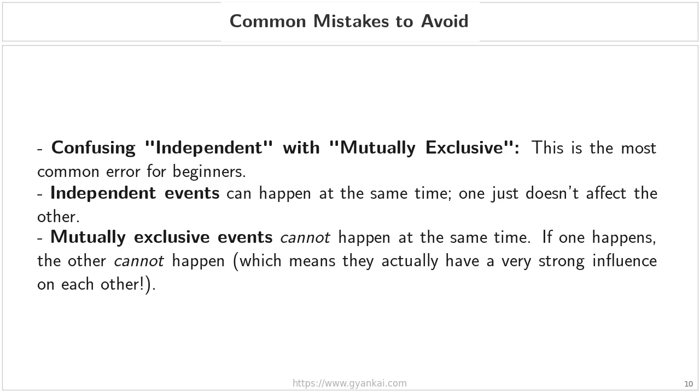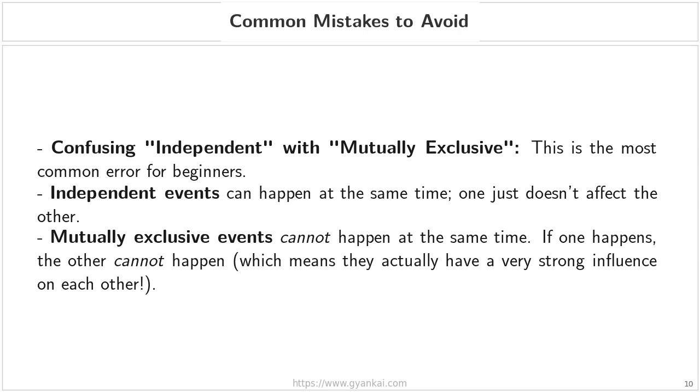First, please be very careful not to confuse the concept of independent with mutually exclusive. This is, hands down, the most common error for beginners in probability. It might sound like they mean the same thing, but they are actually very different. Remember what we discussed in our earlier examples. Independent events can, and often do, happen at the same time. The only thing is that the occurrence of one simply doesn't change the likelihood of the other.